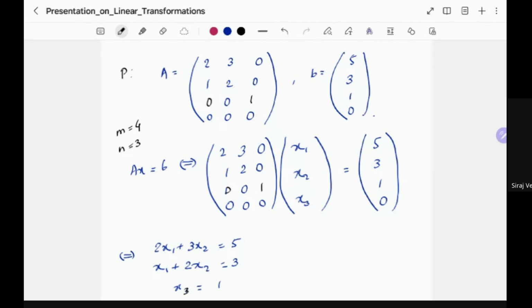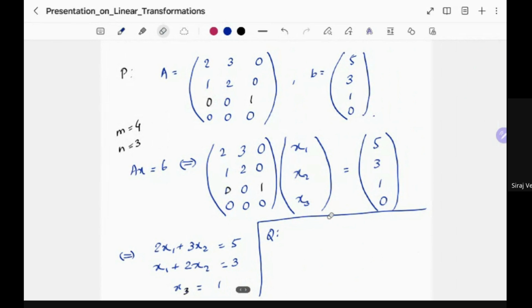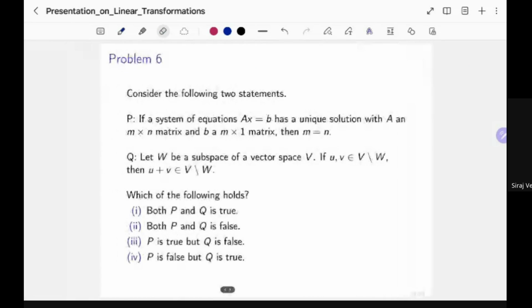What about Q? Actually, Q requires a much smaller argument. Say you take any vector you want, U, and you take V as minus U. Since it's a vector space, if U is there, then minus U must also be there.